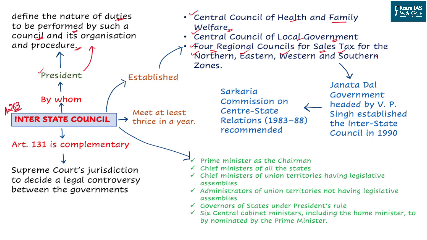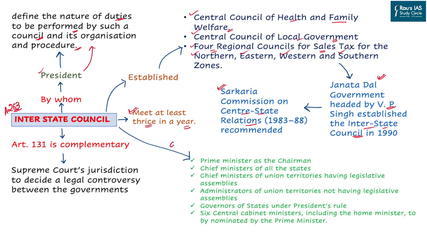So what happened? In 1990, the Janata Dal government headed by VP Singh established a permanent interstate council. The creation of a new permanent interstate council was recommended by the Sarkaria Commission on Center-State Relations, which was further supported by the Punchhi Commission also. As per its creation, the council is supposed to meet at least thrice in a year. However, this does not remain feasible given the kind of governance system we have in India.